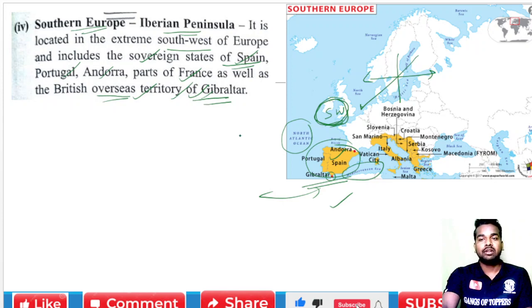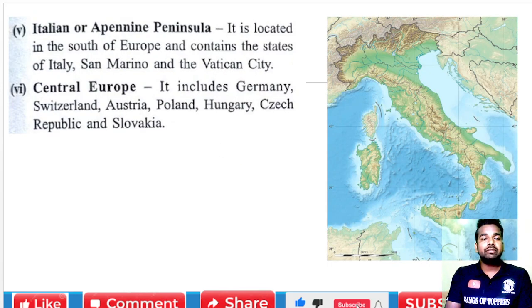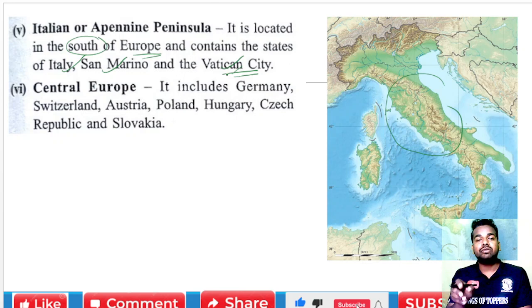Now the second one is the Italian Peninsula, or the Apennine Peninsula. It is located in the south of Europe and contains the states of Italy, San Marino, and Vatican City. So we have to understand which countries are located in this Italian Peninsula: we find Italy, San Marino and Vatican City.